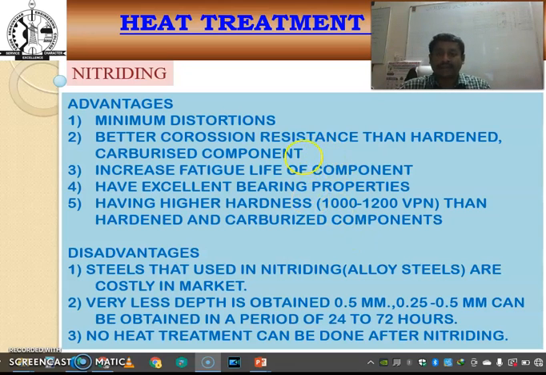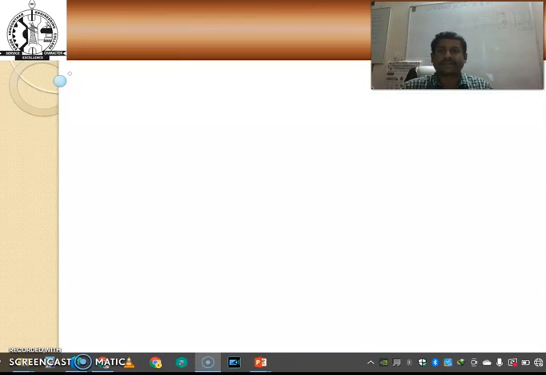The main disadvantages of the nitriding process are that the steels used in nitriding are costly in the market, and very little depth is obtained after nitriding. And once the nitriding process is done, no heat treatment process is carried out afterwards.